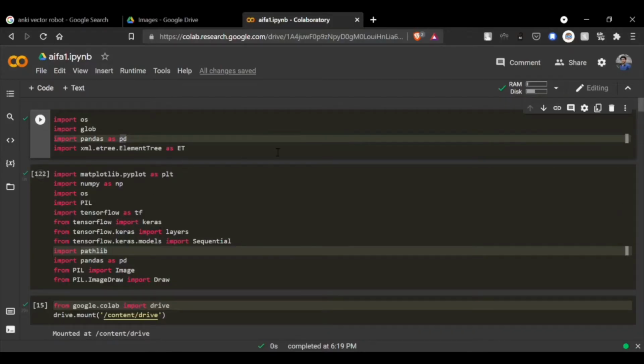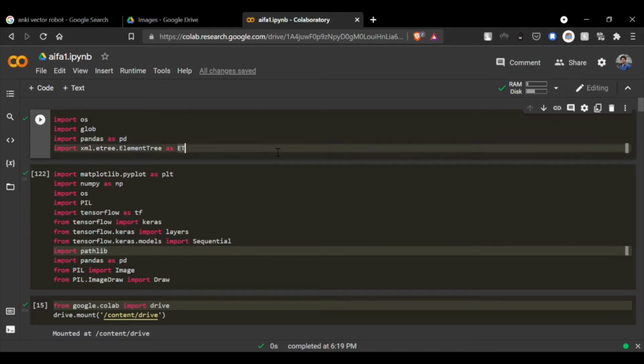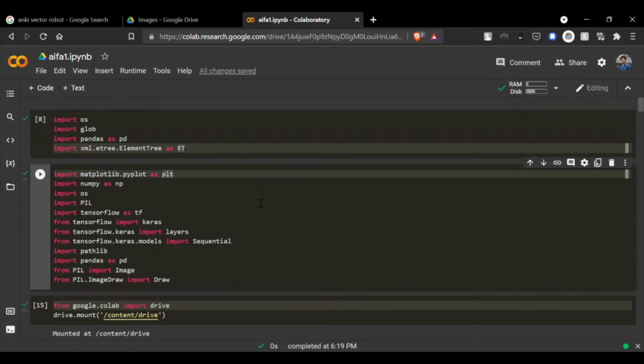Good morning, my name is Rohan Raj. Now I will explain the implementation of our project. We have created a notebook in Google Colab to write our code. In the first two cells of our code, we have imported various libraries such as NumPy, Pandas, TensorFlow, Matplotlib, etc. We have used TensorFlow to deal with convolutional neural networks. And we have imported xml.etree to read and convert XML files into tree format.